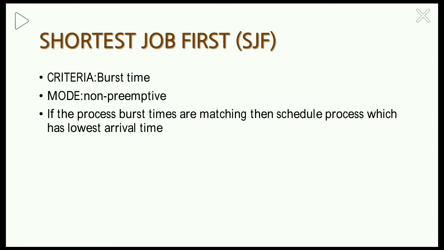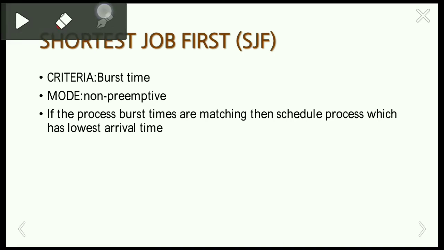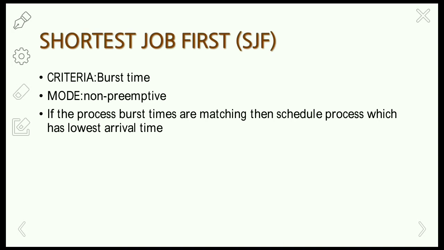In the case of the shortest job first scheduling algorithm, we take the burst time. Burst time means the execution time of a process. If a process has a lesser amount of execution time, then it is allowed to execute first. In first come first serve, there is a drawback called the convoy effect. That means if a process has a higher burst time and is allowed to execute first, then the process with lower burst time has to wait a very long time.